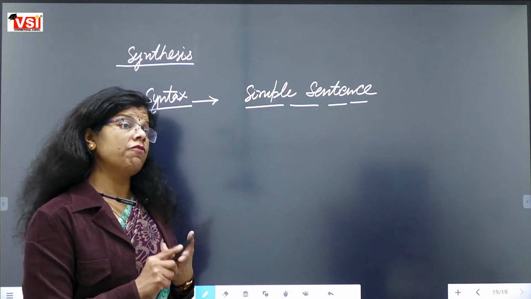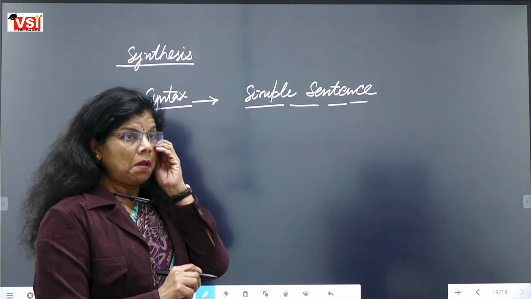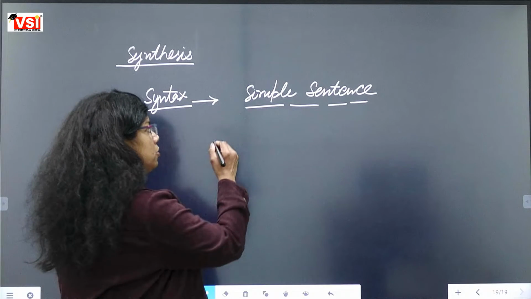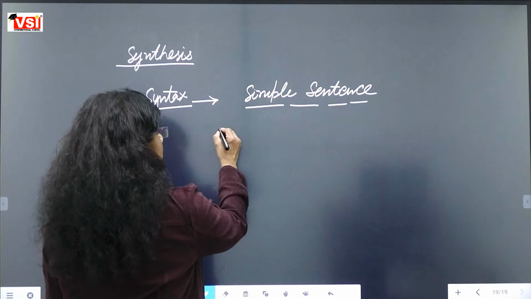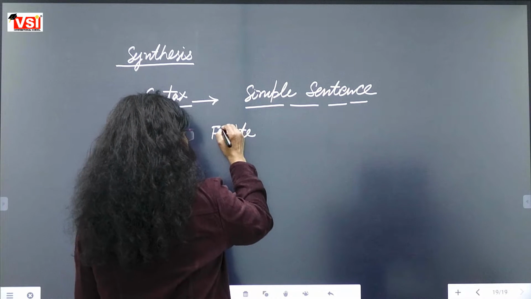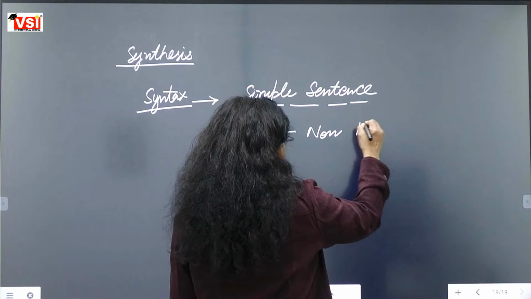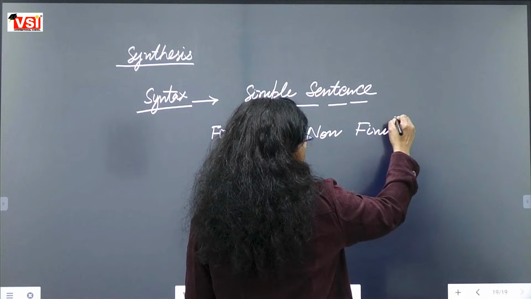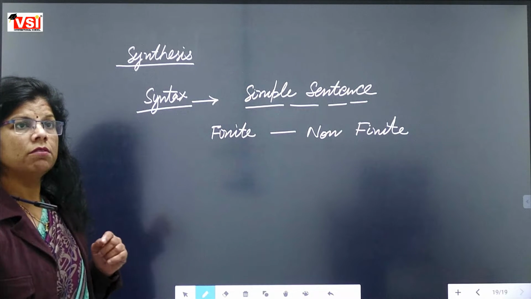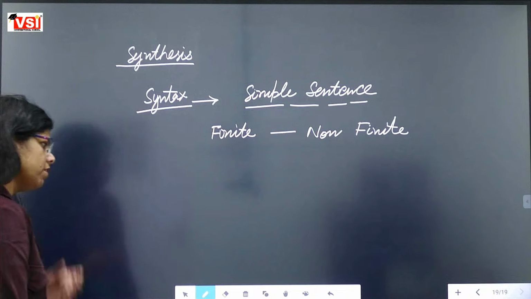अब ये finite verb क्या चीज होती है? What is a finite verb? Can anybody tell me what two kinds of verbs we are having? Finite and second kind of verb is non-finite. Can anybody give me a little bit idea about this? What kind of verb is finite and what kind of verb is non-finite?